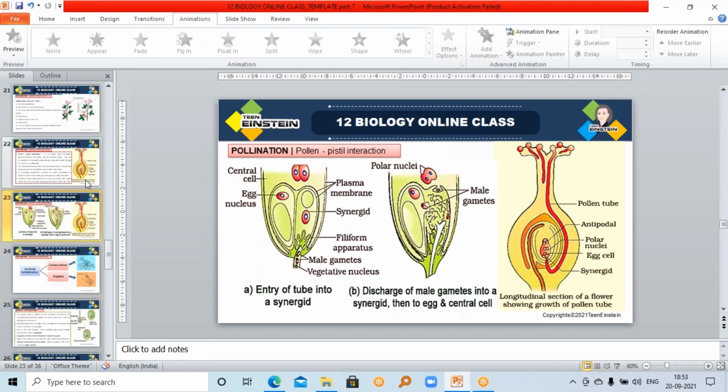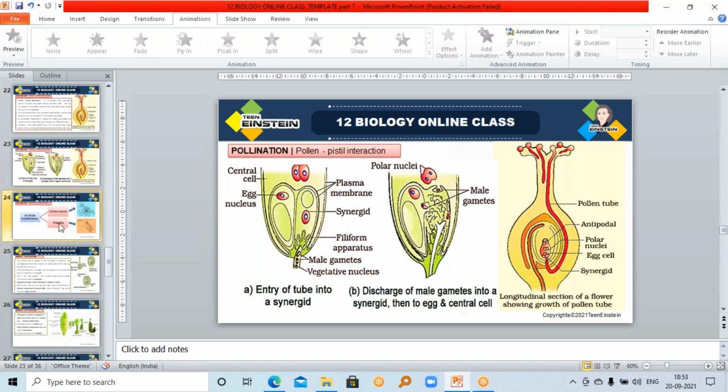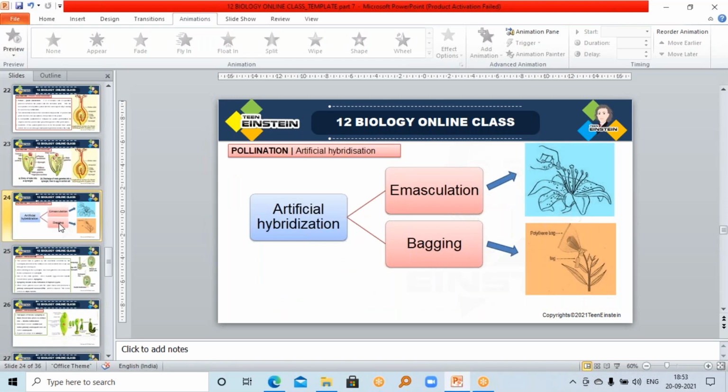So next is artificial hybridization. What is artificial hybridization? What is hybridization actually? Hybridization means the process of crossbreeding between genetically dissimilar plants. Why are we doing this? For the production of hybrids.